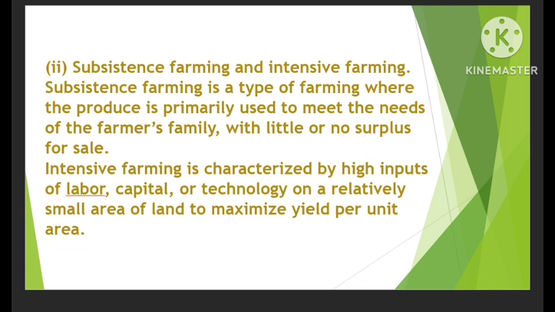Second, subsistence farming and intensive farming. Subsistence farming is a type of farming where the produce is primarily used to meet the needs of the farmer's family, with little or no surplus for sale. Intensive farming is characterized by high inputs of labor, capital, or technology on a relatively small area of land to maximize yield per unit area.